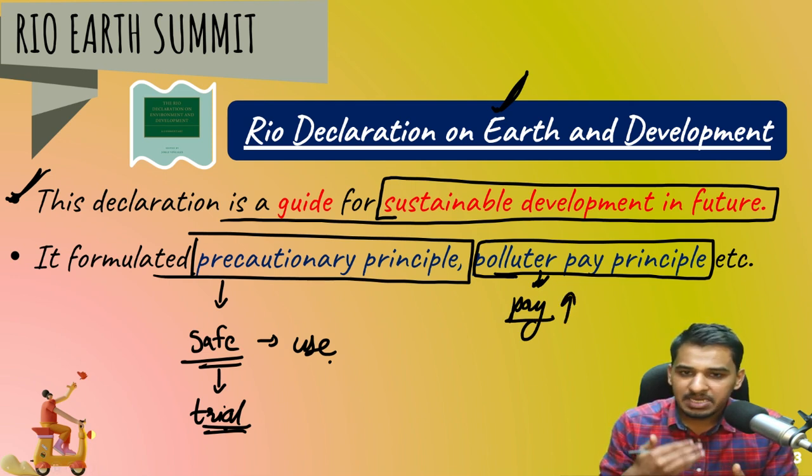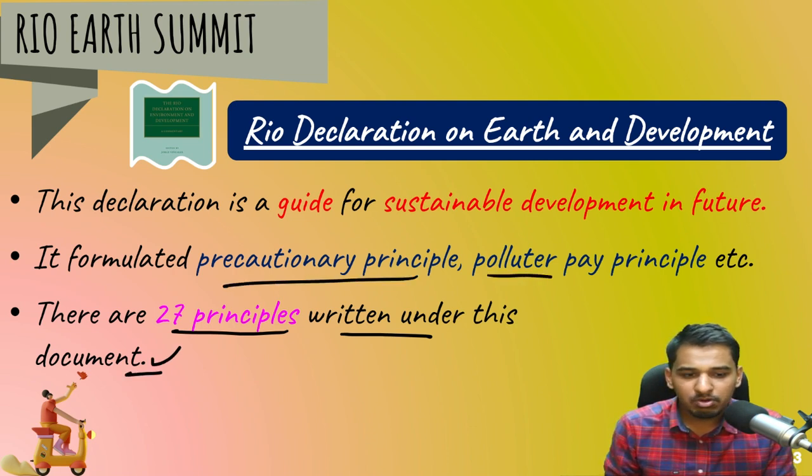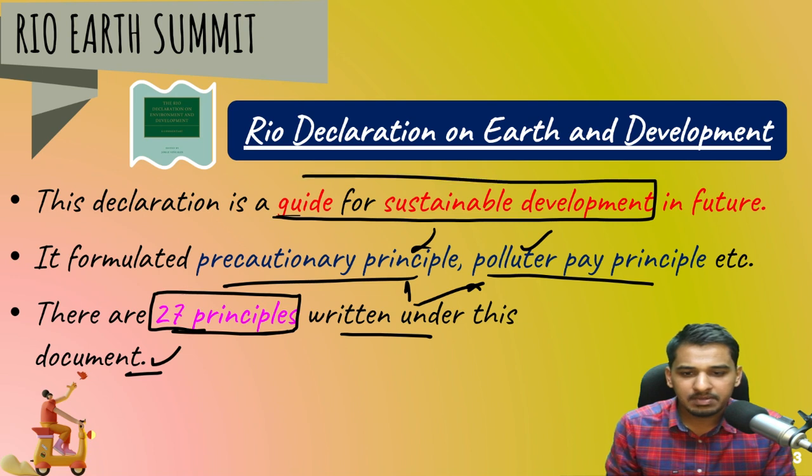So many principles like this were given in this summit. A total of 27 principles were written under this document, and some of these were the precautionary and polluter pay principles. These two are important, and you can remember that 27 principles were given. It gave a guide for sustainable development. But again, this is not binding as such. It is a voluntary document.